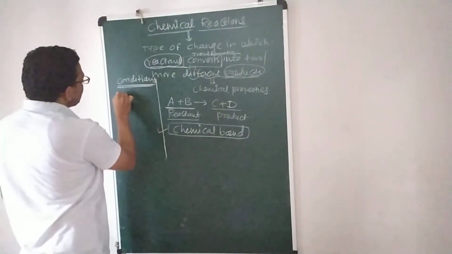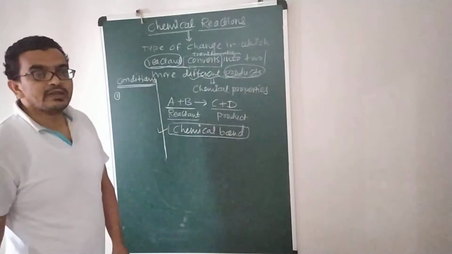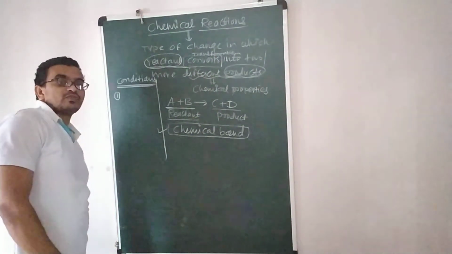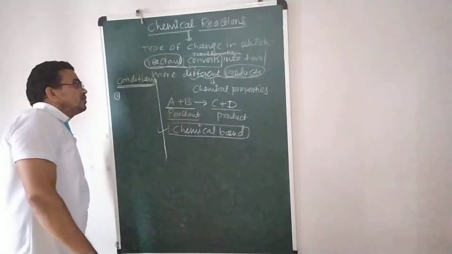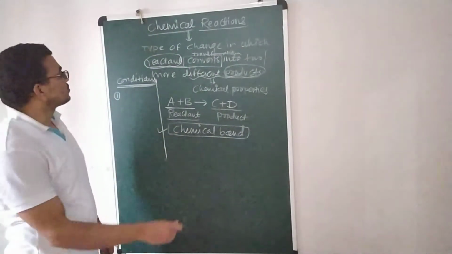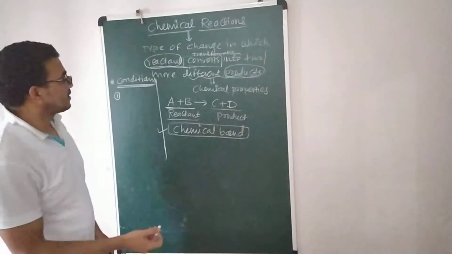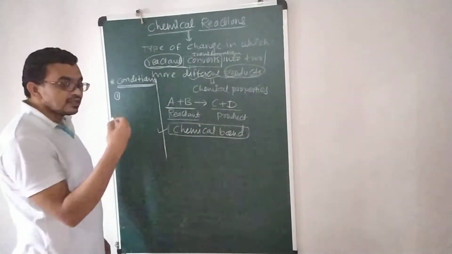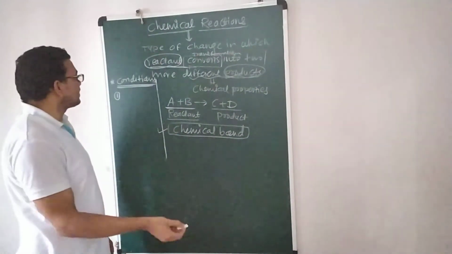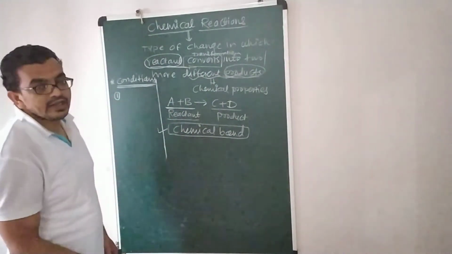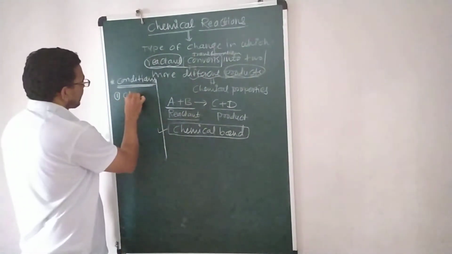So the first condition: some chemical reactions require different types of conditions. Before that, the basic condition for performing a chemical reaction is close contact.